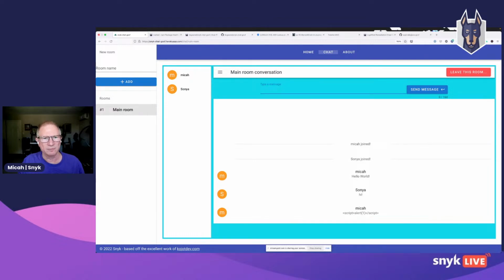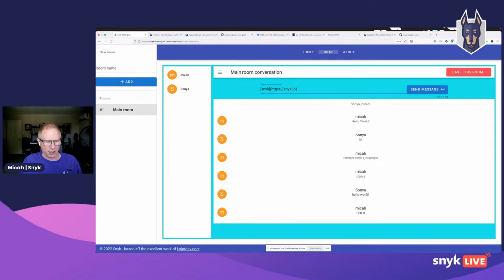Before I try the next thing, one thing I neglected to mention is that this chat supports Markdown. And in case you're not familiar with it, Markdown is a very compact markup language for being able to present rich text on the screen. So rather than writing HTML, we use this very terse markup language, and then we can do things like bold and italicize things, and it gives us some nice features, which is very useful in a chat. And among the nice features it gives us are links.